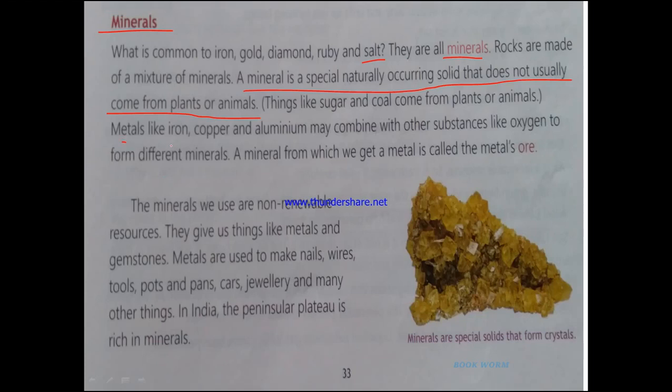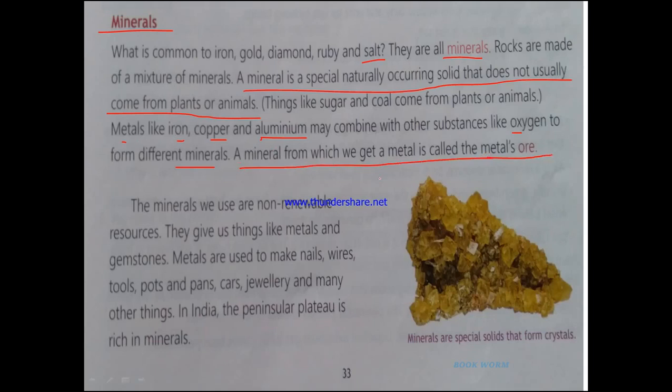So metals like iron, copper, aluminium may combine with other substances like oxygen to form different minerals. So this is how minerals are formed. If you are asked the question, how are minerals formed, you will say metals like iron, copper, aluminium may combine with other substances like oxygen to form different minerals. A mineral from which we get a metal is called the metal's ore. So the mineral in its raw form from which we can obtain a metal is known as the metal's ore.